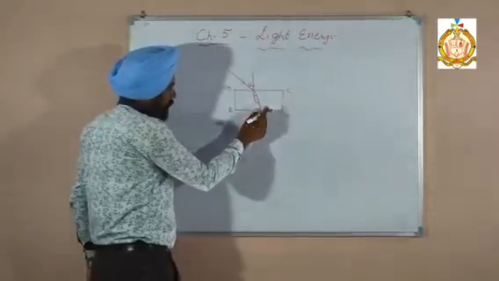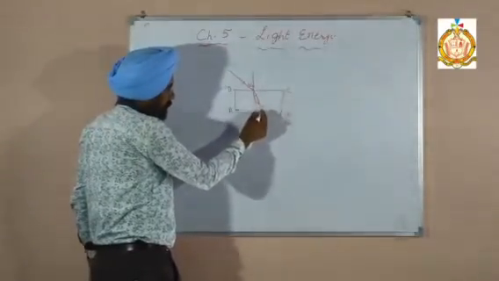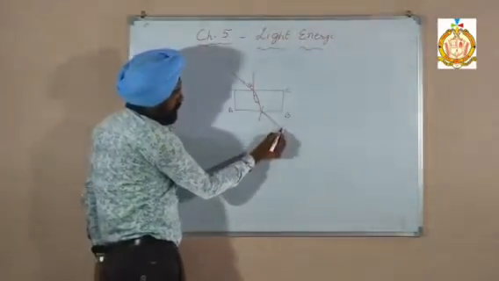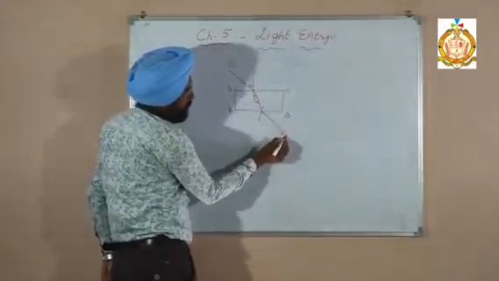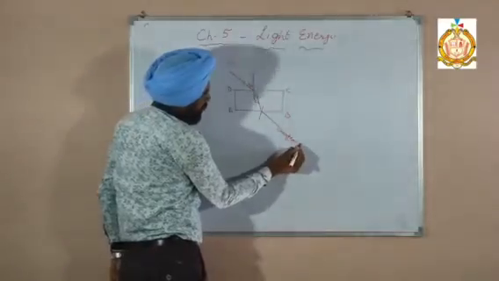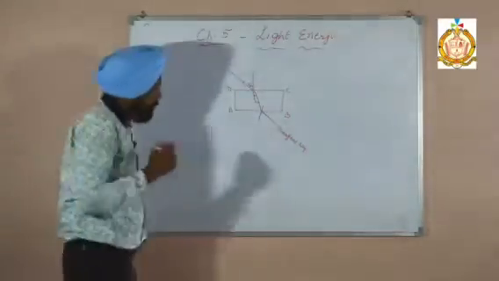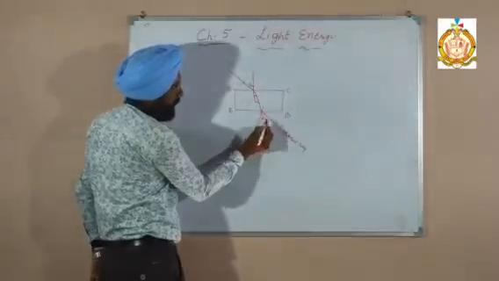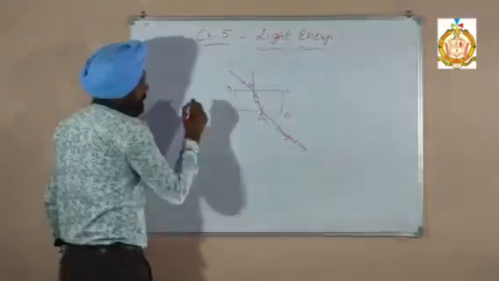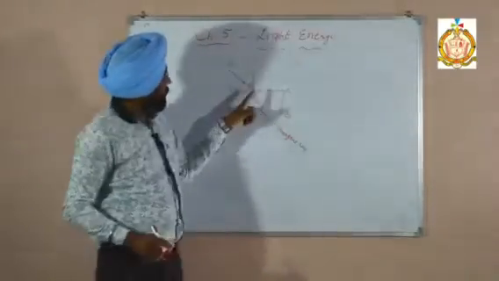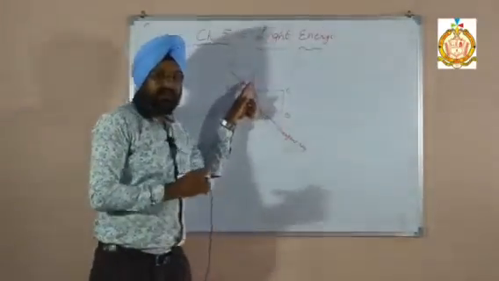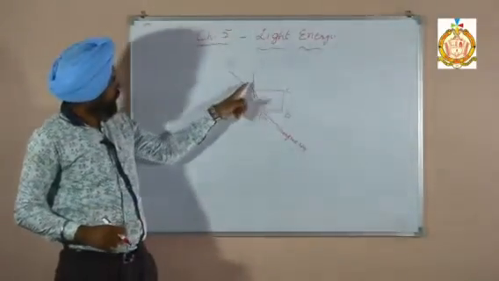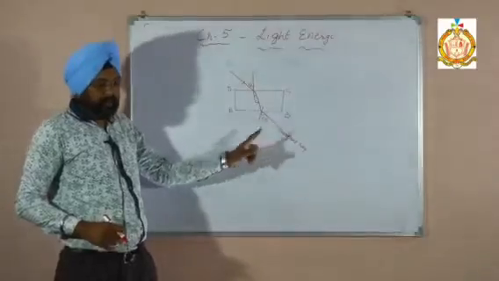Again we have to draw the normal here. So this ray comes out, the ray which comes out is called the emergent ray. The angle between the normal and the emergent ray is called the angle of emergence. This angle of incidence is always greater than the angle of refraction, and the angle of incidence is equal to the angle of emergence.